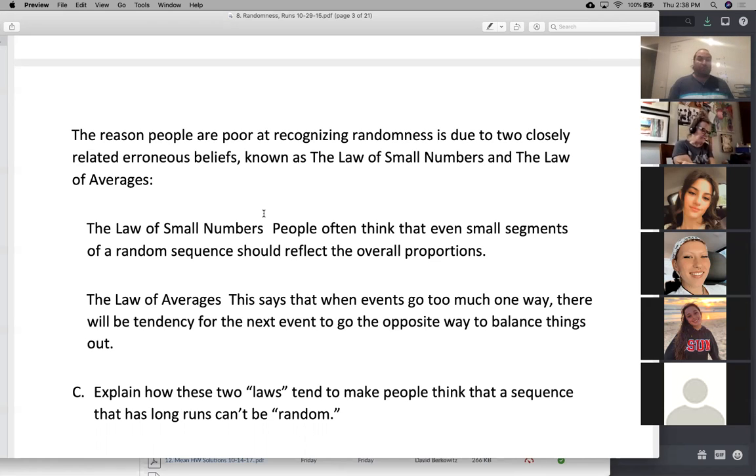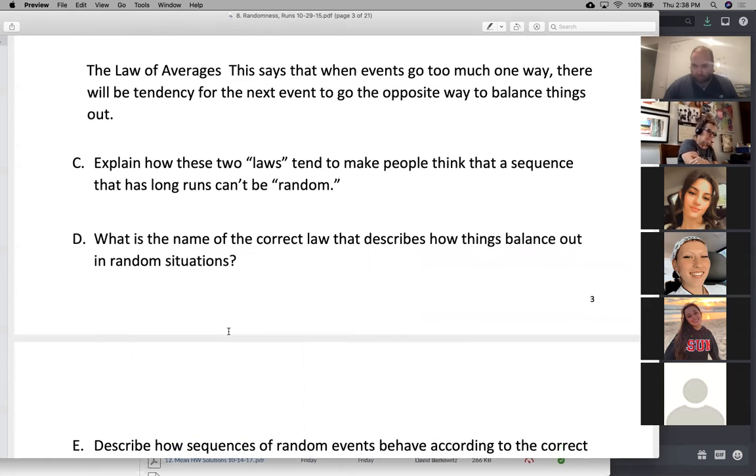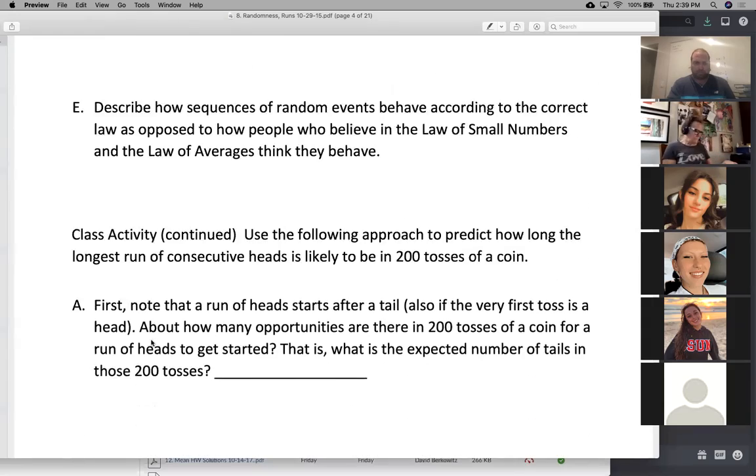There's no such thing as the law of small numbers. Oh, well, small numbers, you expect to have this. No, with small numbers, you expect to get nothing, because anything can happen. What you do have is the law of large numbers. The law of large numbers is a mathematically proven fact about what you should expect to see in the long run. And that is that the proportion that you're getting should narrow in on its true value, whatever that true value is.